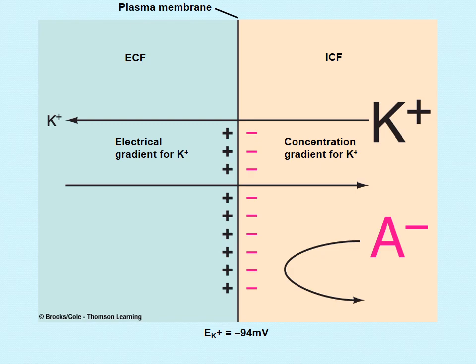But a time will come when the amount of potassium leaving the cell by the concentration gradient will be exactly equal to the amount of potassium which is coming back into the cell, okay, due to an equal and opposite electrical gradient. At equilibrium, what will happen?